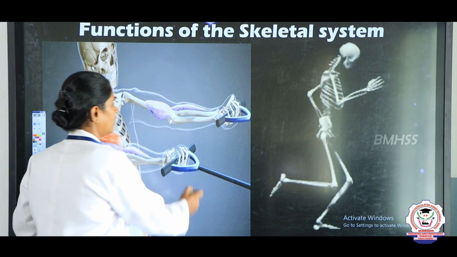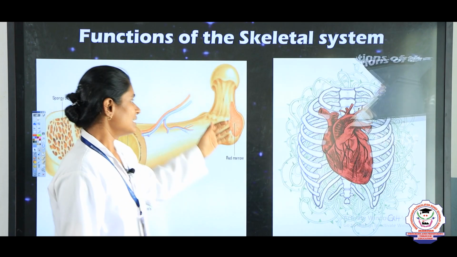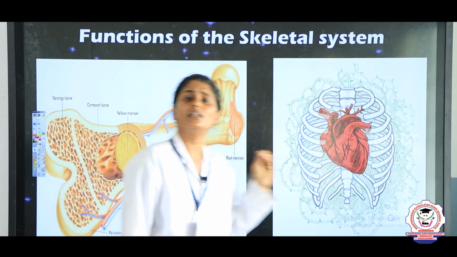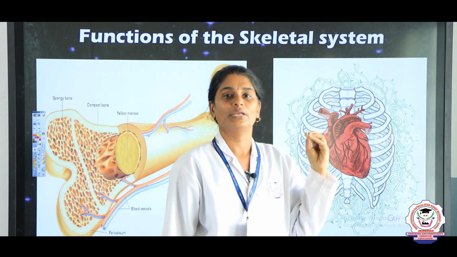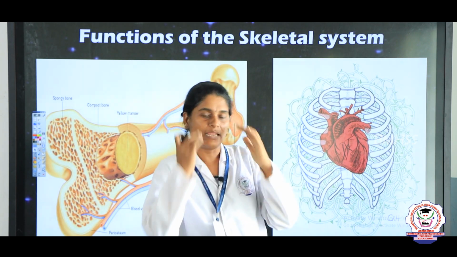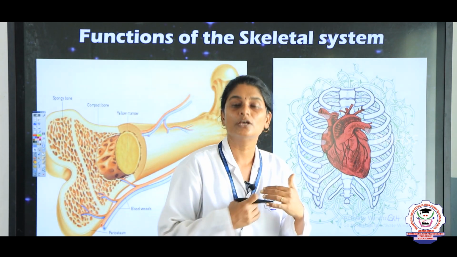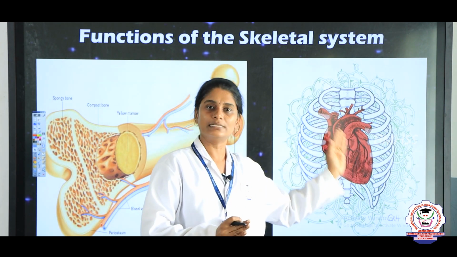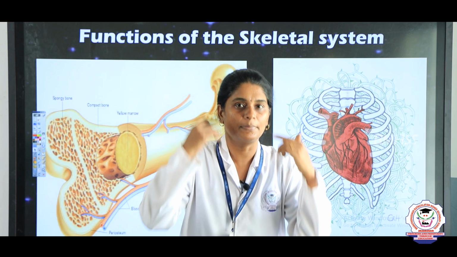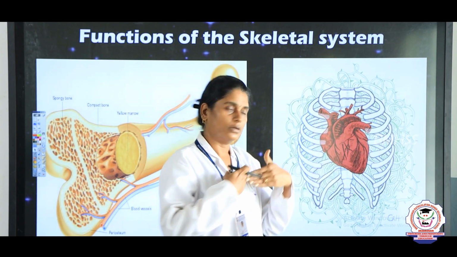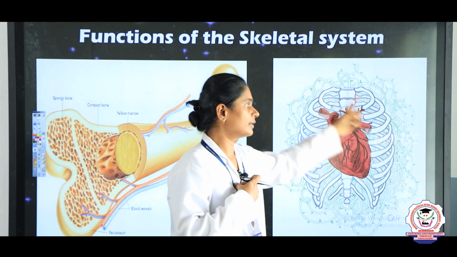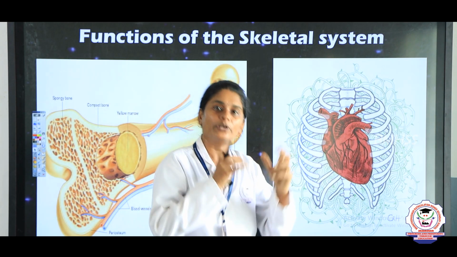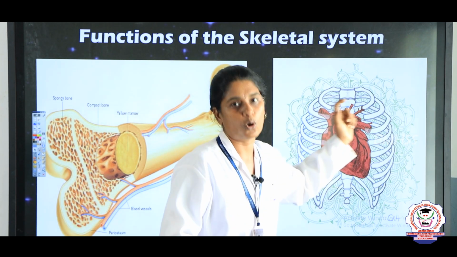Now let us see some more functions. You can see here the skeletal system protects the internal organs. What are the internal organs? Internal organs are nothing but your brain, heart, lungs, right. These organs are protected by the skeletal system. Your brain is protected by the skull, and your heart and lungs are protected by the rib cage. So the skeletal system helps in protection, it protects the internal organs, right.